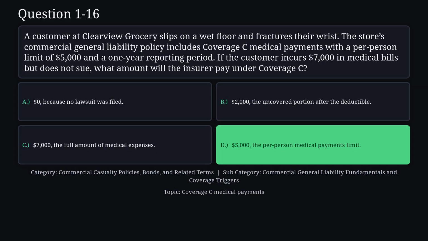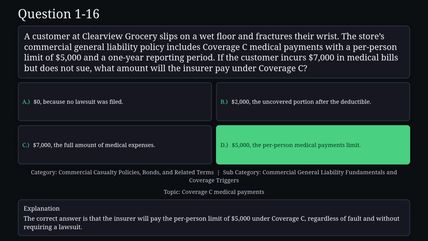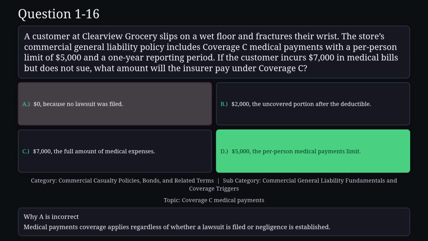The correct answer is D. The correct answer is that the insurer will pay the per-person limit of $5,000 under Coverage C, regardless of fault and without requiring a lawsuit. Reason A is not correct. Medical payments coverage applies regardless of whether a lawsuit is filed or negligence is established.